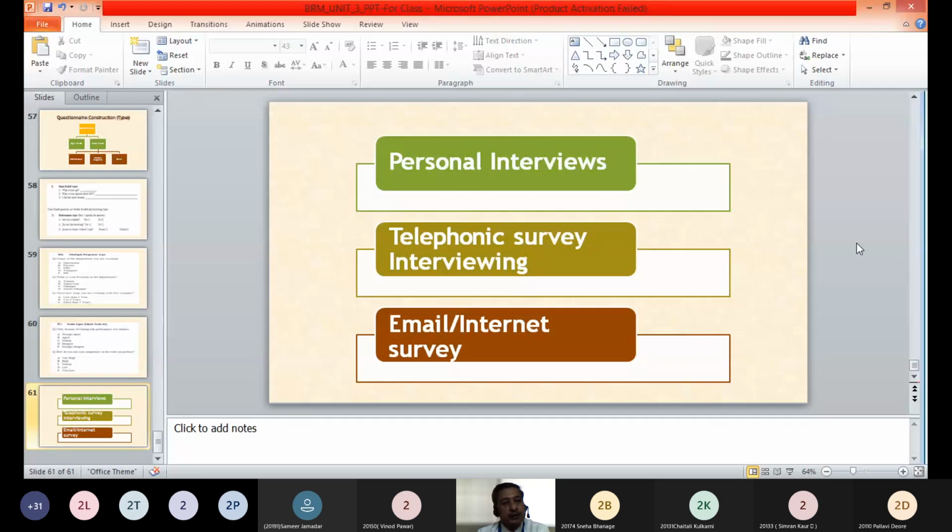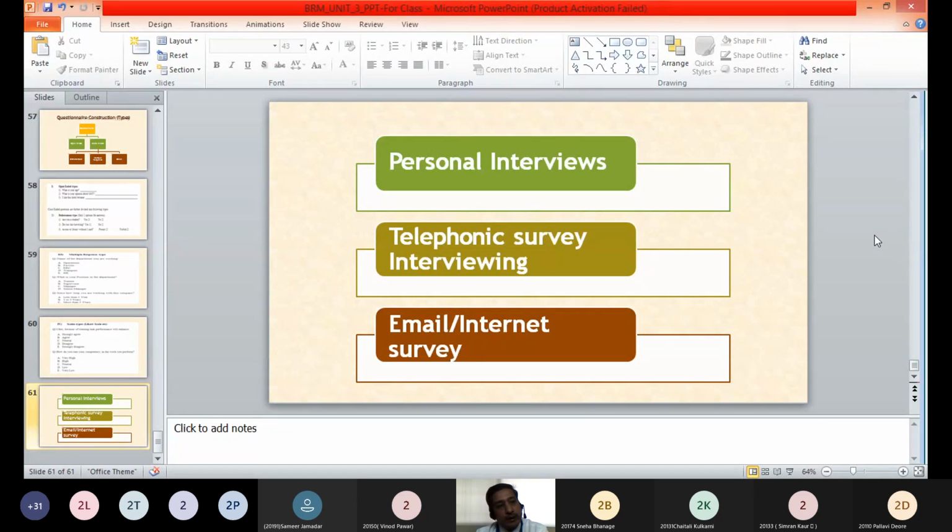The researcher may ask the respondent structured or unstructured questions and mark the answers on a sheet of paper, or he may give the questionnaire to the respondent and tell him to fill it up. That is a type of personal interview wherein we collect primary data with the help of questionnaires.